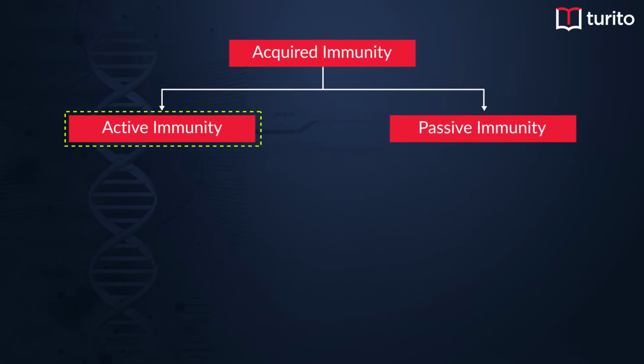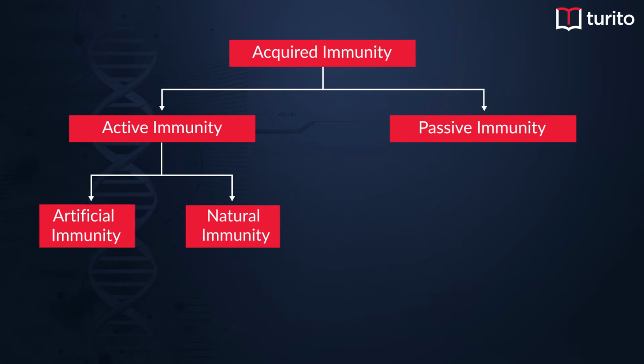So acquired immunity has two further types called active immunity and passive immunity. Active immunity is when a host is developing a natural infection and there's production of antibodies and memory cells, giving a person active immunity. Now this process is slow and can be either artificial or natural. In natural active immunity, a person is generally infected by an organism and there's production of antibodies and memory cells, like in the case of smallpox or measles infection.